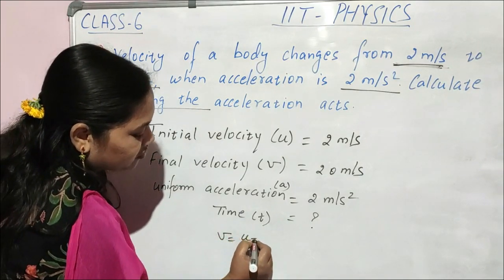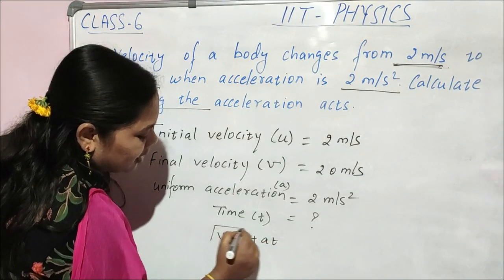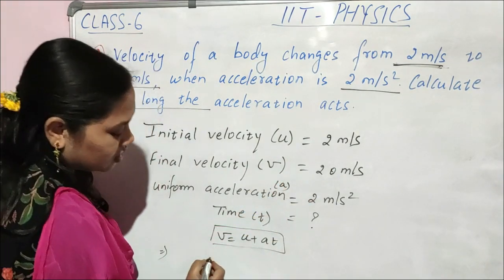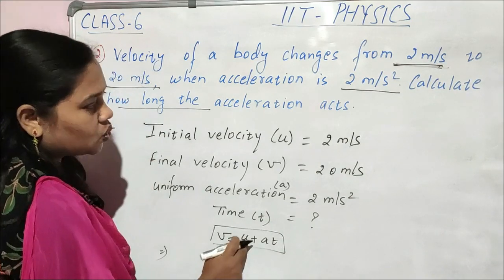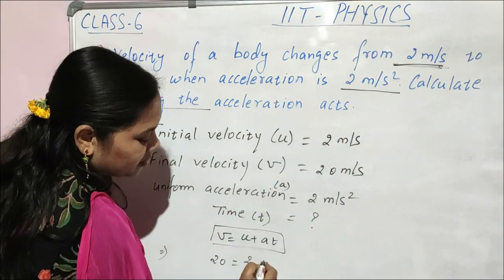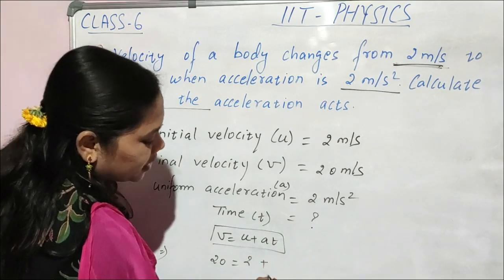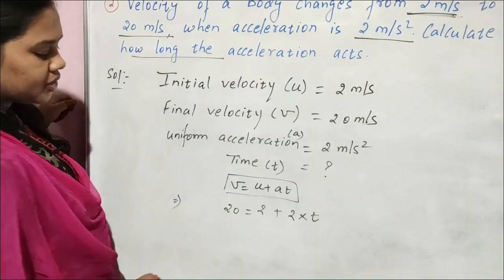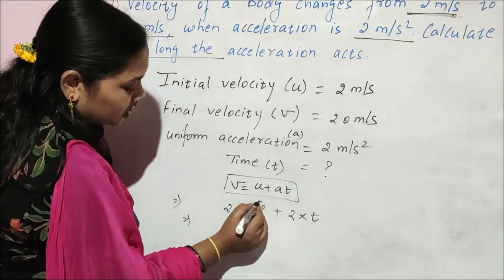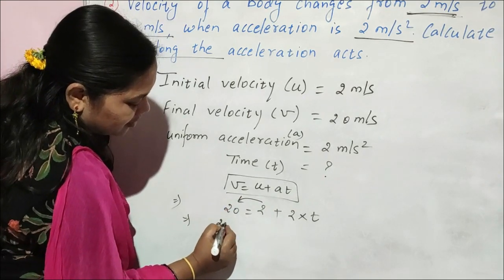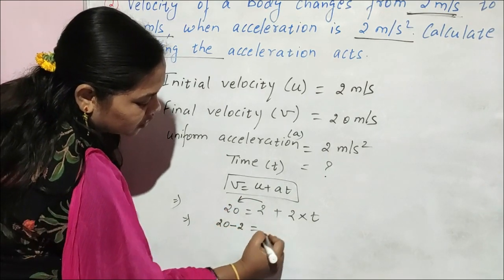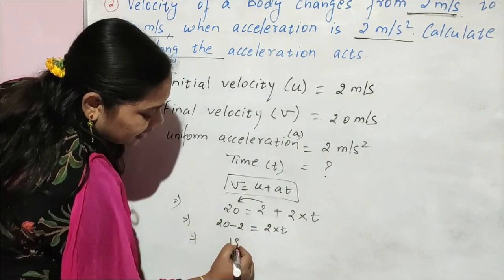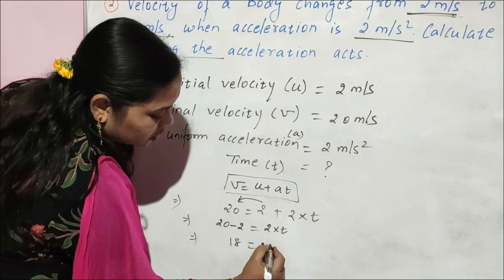According to the first equation of motion, v is equal to u plus at. V is given, final velocity 20. U is also given, 2, plus a into t. A is 2, so 2 into t. T we don't know, so keep it t. Now first we will shift 2 to this side. So 20 minus 2 equals 2 into t. Now 20 minus 2 is 18, so 18 is equal to 2t.